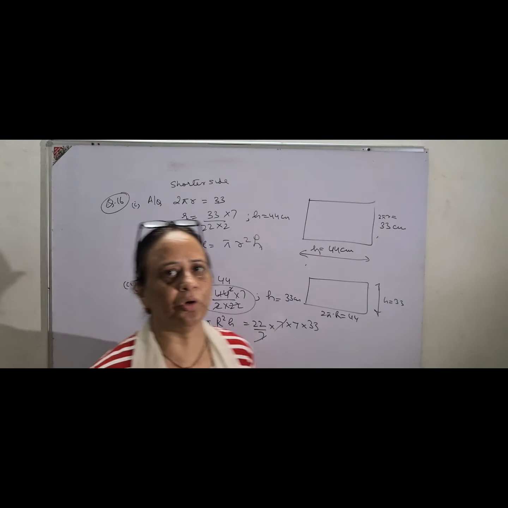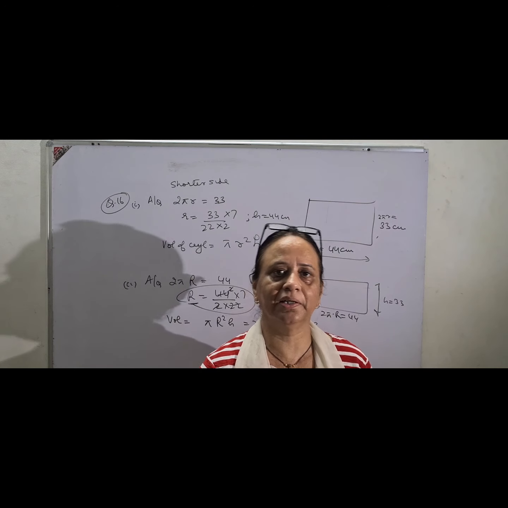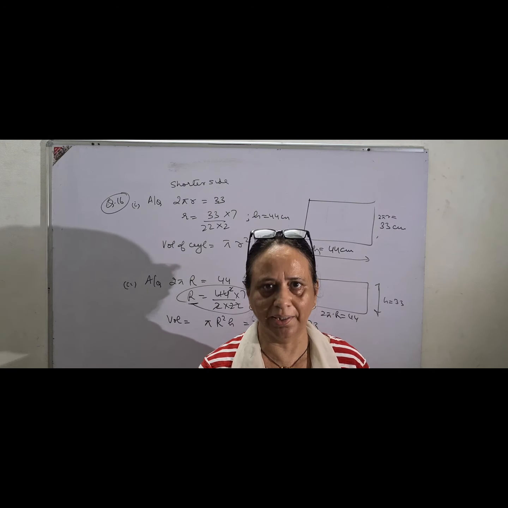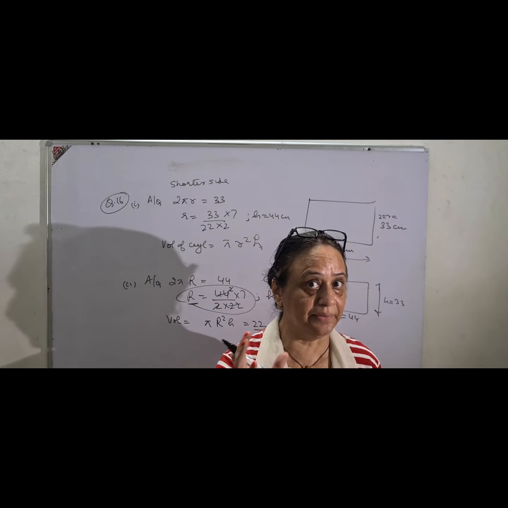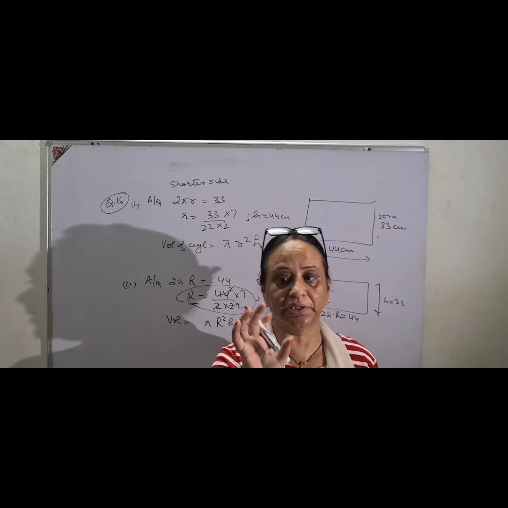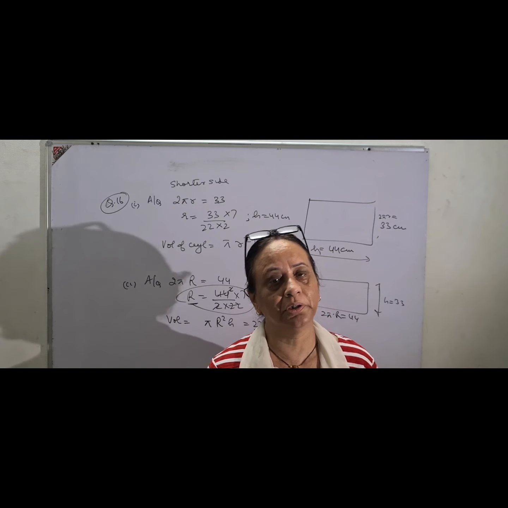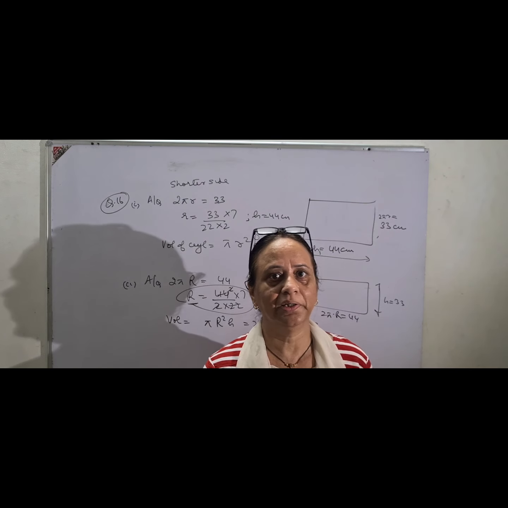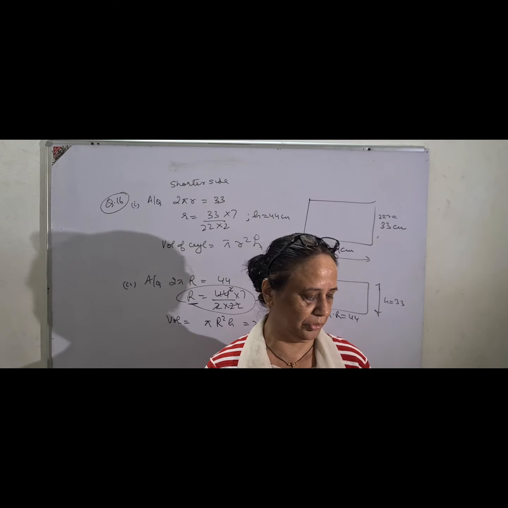So this is how we roll along the shorter side and the longer side. The adjacent side will become the height, and the side which you have rolled will become the circumference. It will not be the radius. Be careful about it. 2 pi r, because it is in the form of a circle. So 2 pi r will be equal to whatever the length of the side has been given. It is according to the side you have rolled.